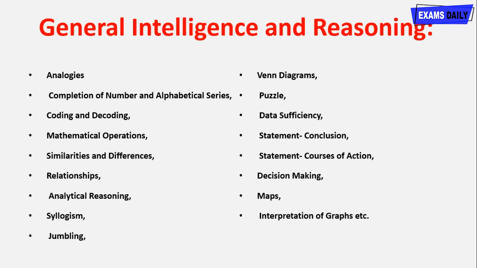So next, general intelligence and reasoning, and these are the topics that come under it: analogies, completion of number and alphabetic series, coding, decoding, mathematical operations, similarities and differences, relationships, analytical reasoning, syllogism, jumbling, Venn diagrams, puzzle, data sufficiency, statement conclusion, statement course of action, decision making, maps, interpretation of graphs, and these are the topics.